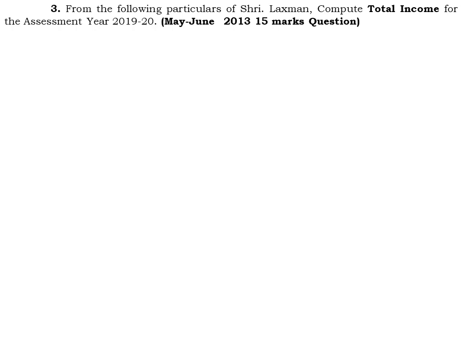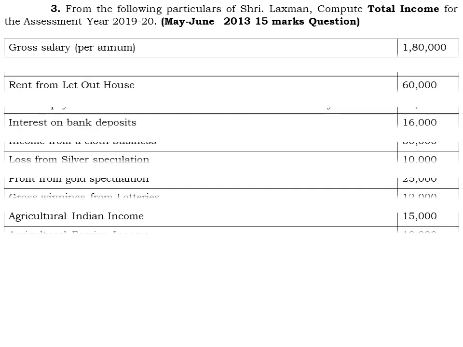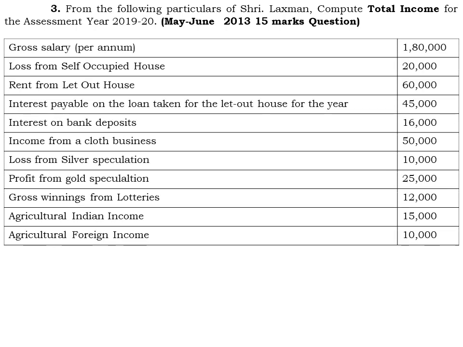From the following particulars, we have to calculate the total income or the total taxable income of Mr. Lakshman for the assessment year 2019-20. So here comes the problem. The first one is the gross salary, which is related to the income from salary head, of rupees 1,80,000.